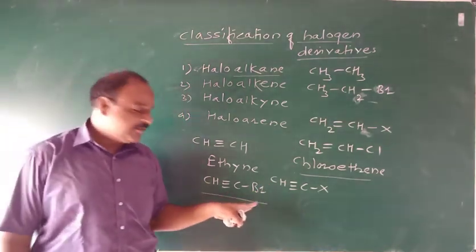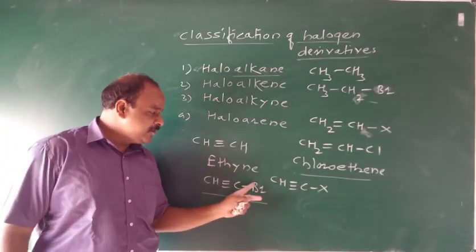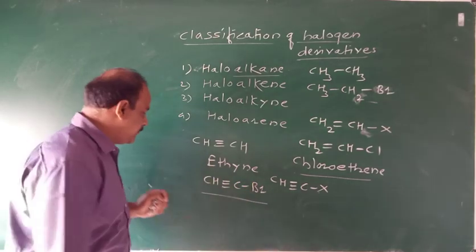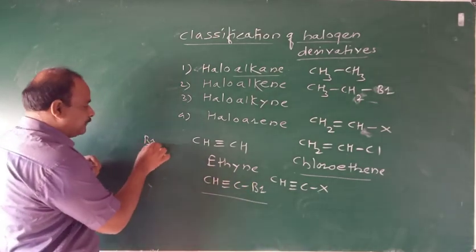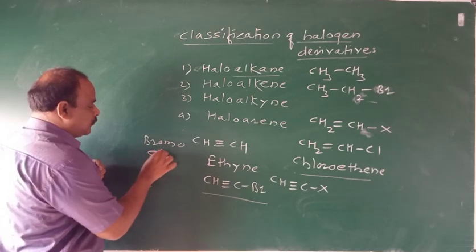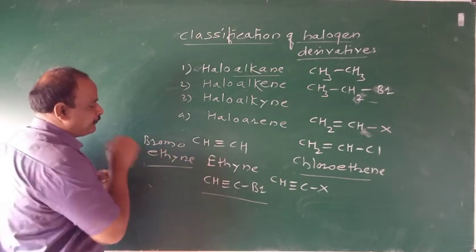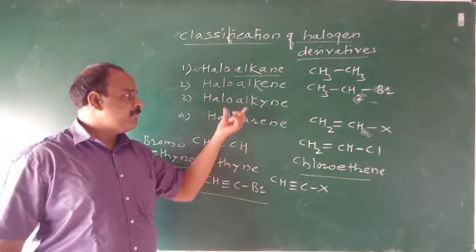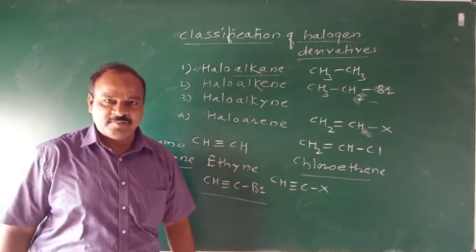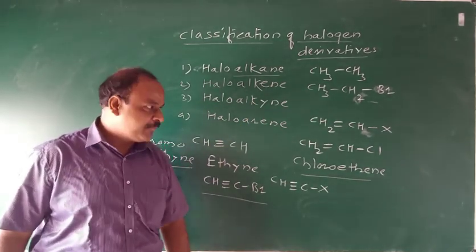The name of such compound is bromoethyne. This is an example of haloalkyne.